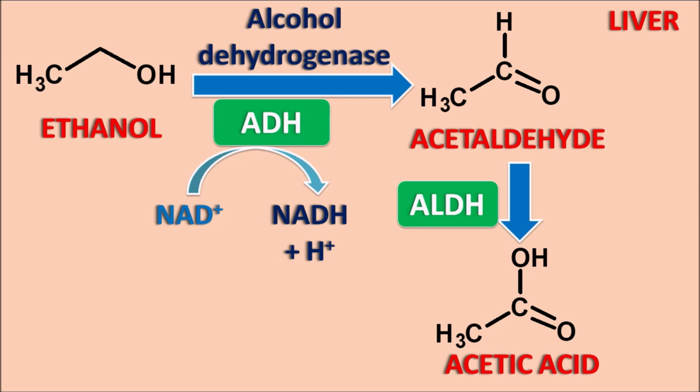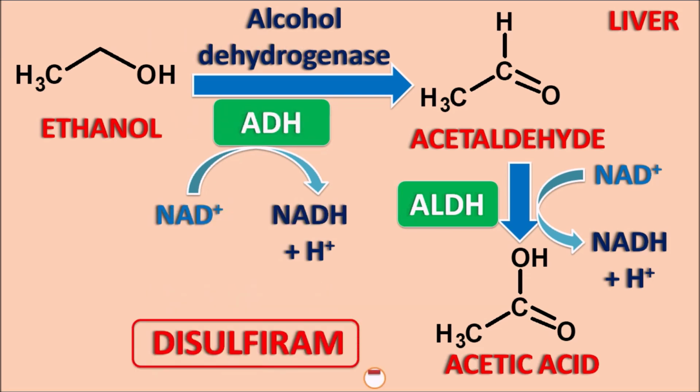Again here there should be an acceptor for the hydrogens. So NAD plus acts as a cofactor, which is converted to NADH and H plus, so that hydrogens are removed from the water molecule and oxygen is added to acetaldehyde. In this way, acetaldehyde is converted to acetic acid. And here disulfiram is one of the drugs which blocks this step. It blocks the aldehyde dehydrogenase enzyme, thereby inhibiting the conversion of acetaldehyde into acetic acid. So the second step in alcohol metabolism is blocked by disulfiram.